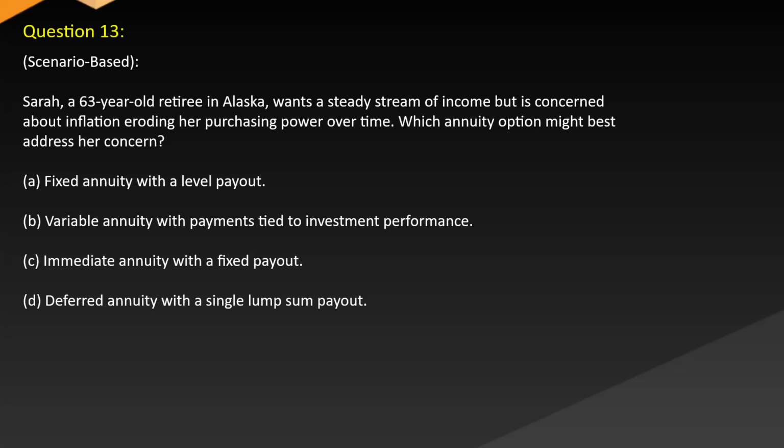Question 13. Scenario-based. Sarah, a 63-year-old retiree in Alaska, wants a steady stream of income but is concerned about inflation eroding her purchasing power over time. Which annuity option might best address her concern? A. Fixed annuity with a level payout. B. Variable annuity with payments tied to investment performance. C. Immediate annuity with a fixed payout. D. Deferred annuity with a single lump sum payout.